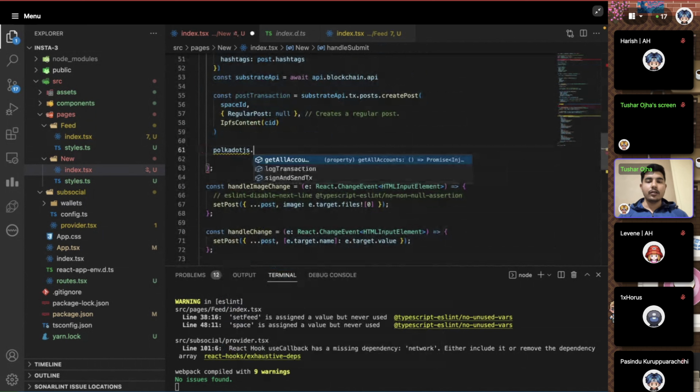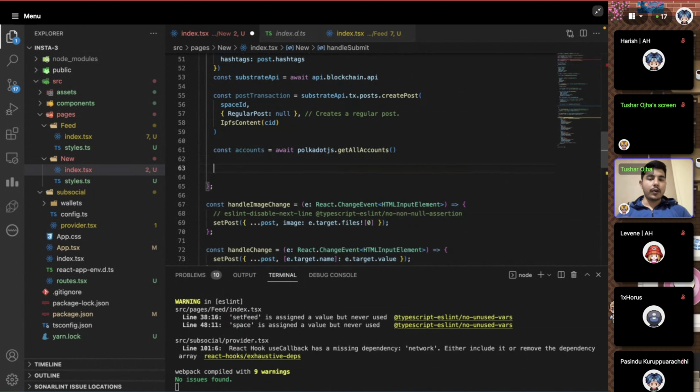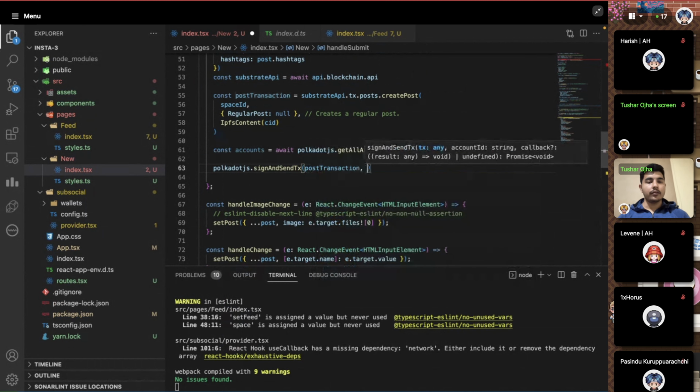We can directly get all the accounts here, and this will return all the accounts which are available, like const accounts. And when we want to send a transaction, we can just say polkadot.js dot sign and send the transaction, and the transaction is this post transaction we want to send.